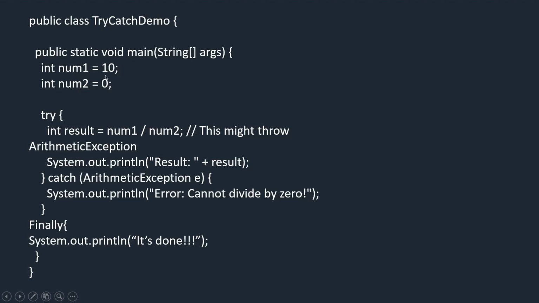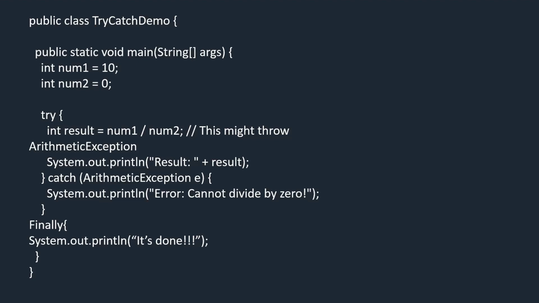You know that we can't divide any number by 0, right? Mathematically we get infinity, but in the program we don't have any infinity. So we are trying to divide these numbers, and we know the exception name: it is an ArithmeticException. So in the try block, we are trying to print the output of the thing which we need.